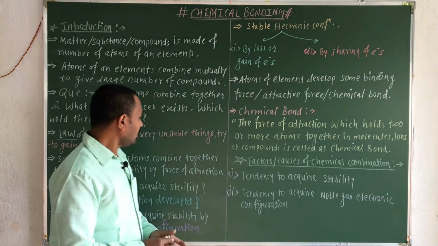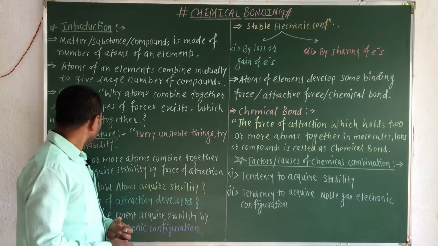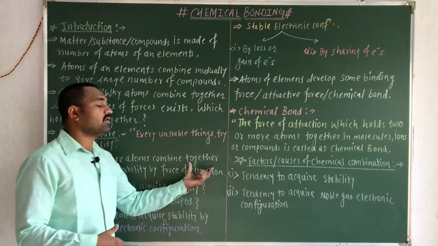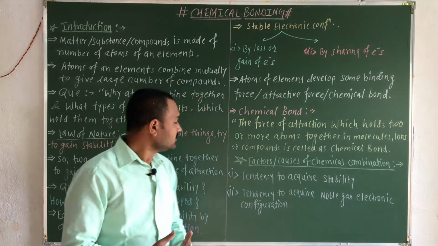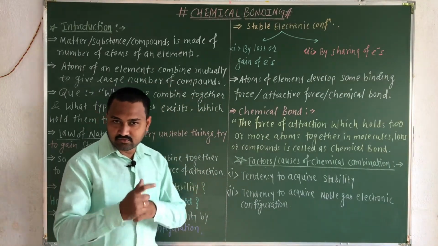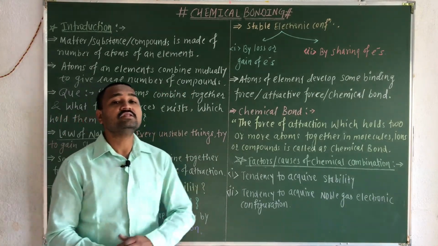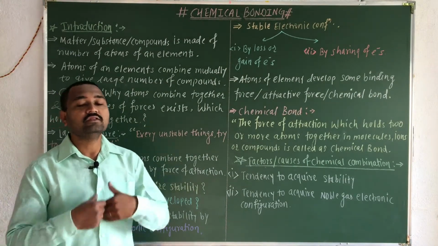Okay, now again how do the atoms achieve the stability? So obviously, two or more atoms are held together to acquire the stability, and that stability is generally acquired by the force of attraction between the atoms. Now again the question arose in the mind of the chemist, how is the force of attraction developed in the atoms?